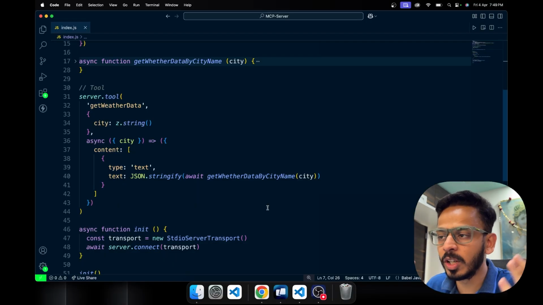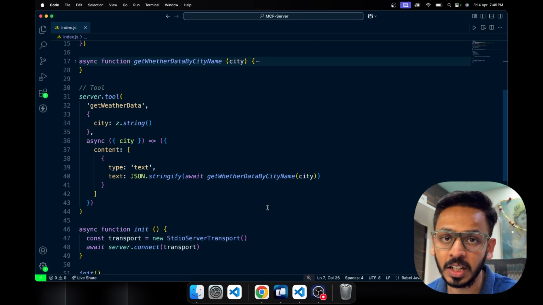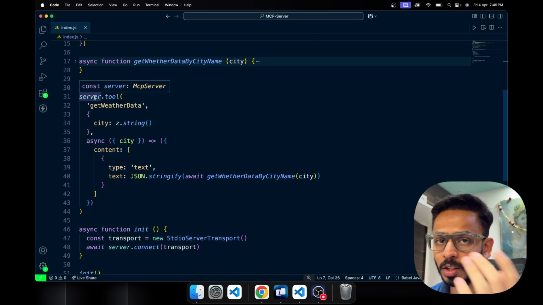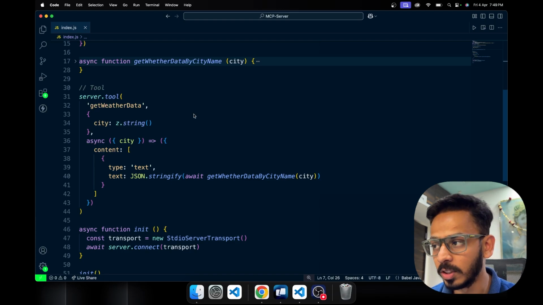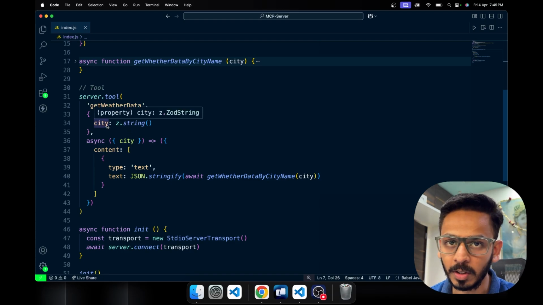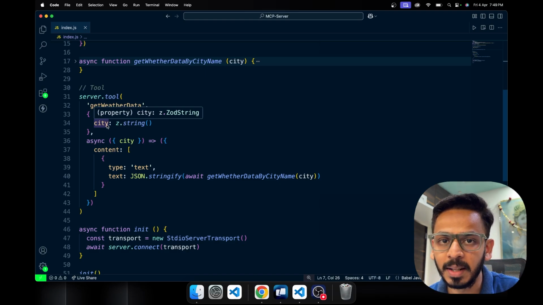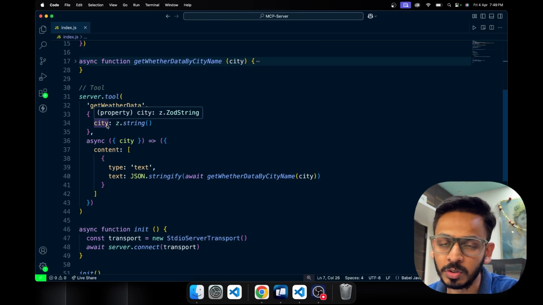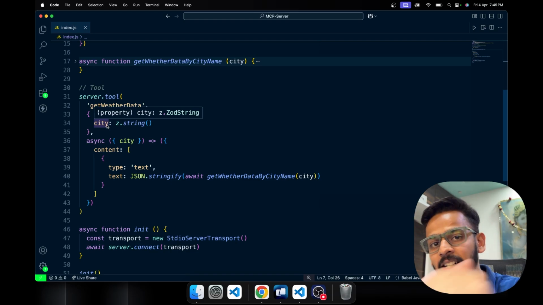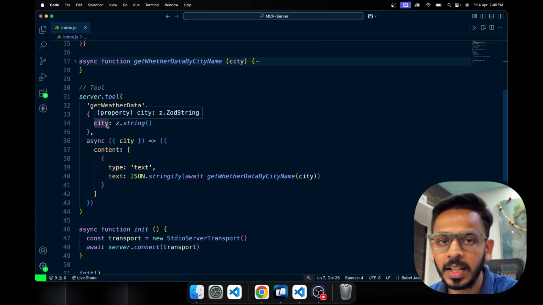Now we are going to see how to create a tool. We write server.tool, and inside that we write the tool name. getWeatherData is the tool name. The first thing we pass over here is the city, because we are trying to get the name of the city from what the user gives as input, and then pass it as an input to the API.